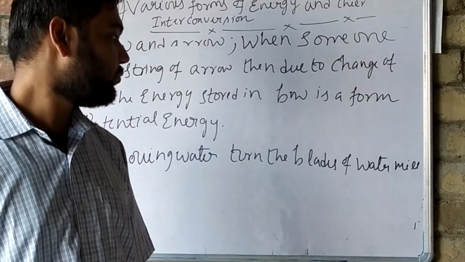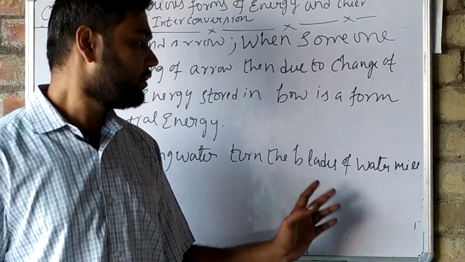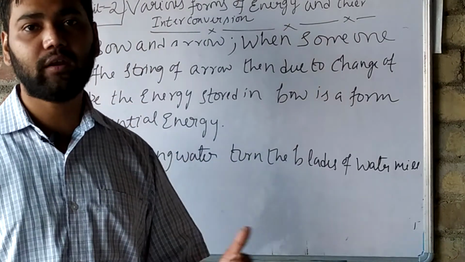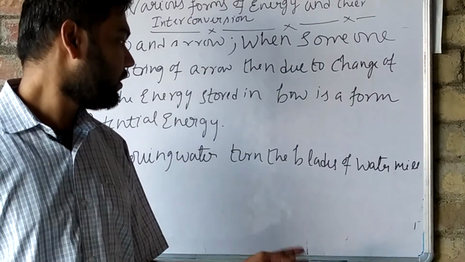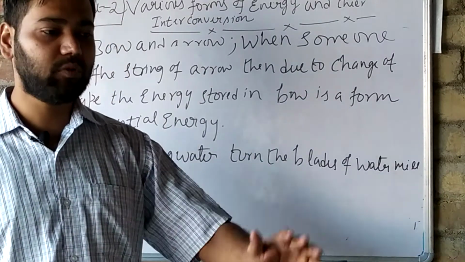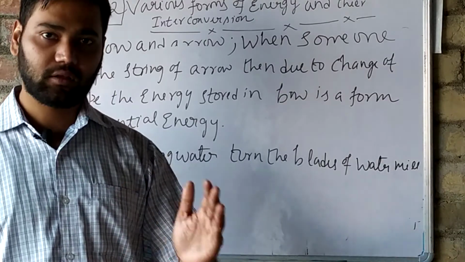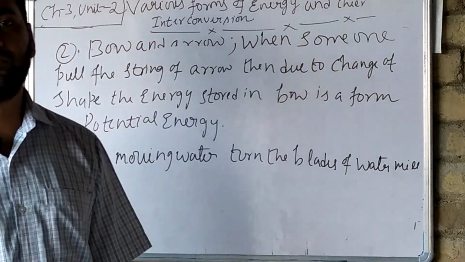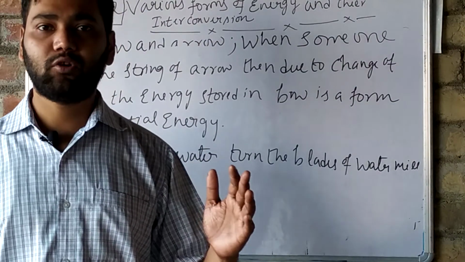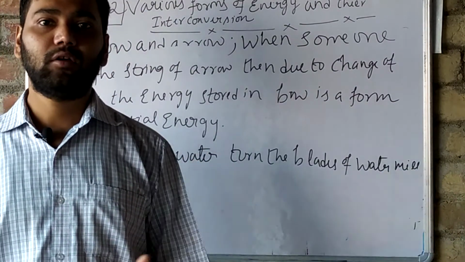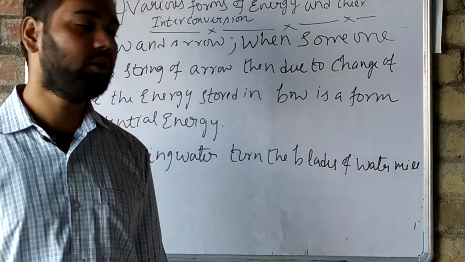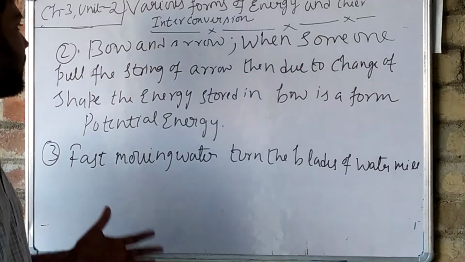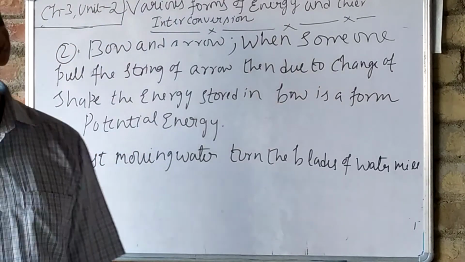Okay, what happens? Because of the fast movement of water, the blades of the water mill will change, that means it will start rotating. Because of wind, what happens? Because of the wind, the blade will get moving. It will start moving. So all these are examples of potential energy.